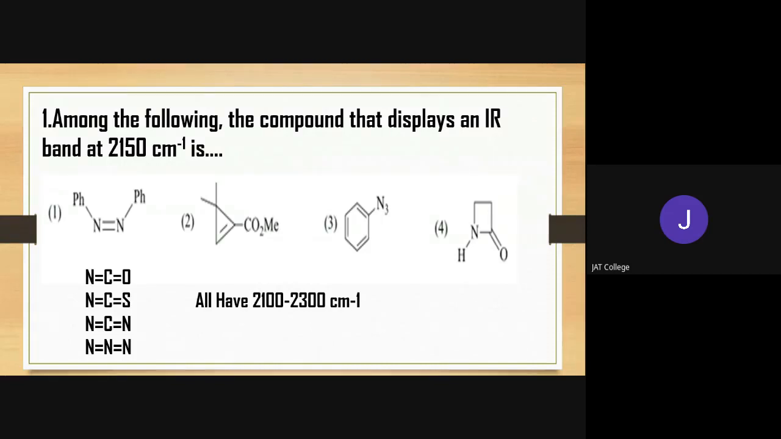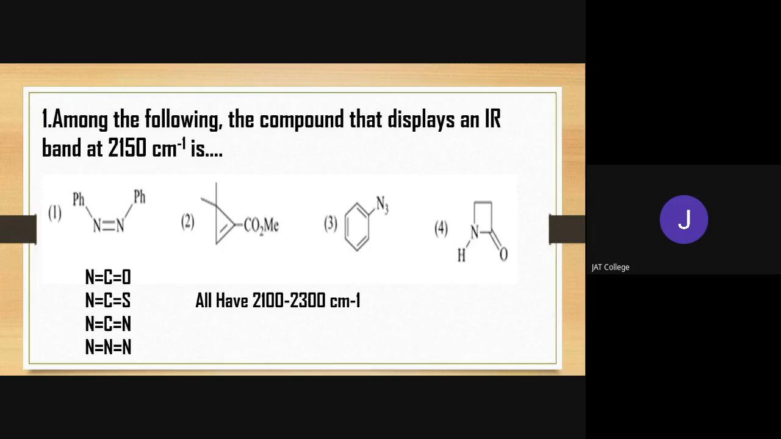So look at here. A number of options are given, but you have to remember that whenever a double bond is there, that means in the first option, a nitrogen-nitrogen double bond. Then in the second option, a carbon-carbon double bond. Then in the fourth option, a carbon-oxygen double bond. And in the third option, nitrogen double bond nitrogen, then double bond nitrogen.